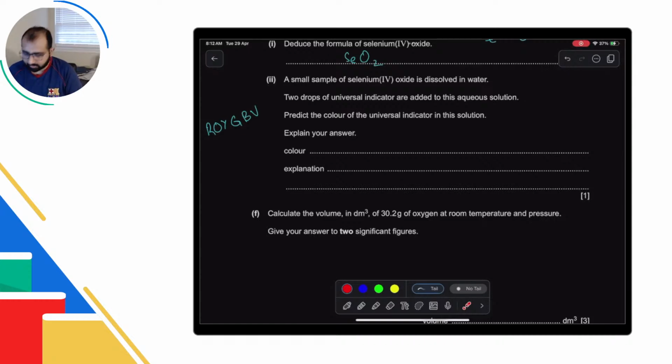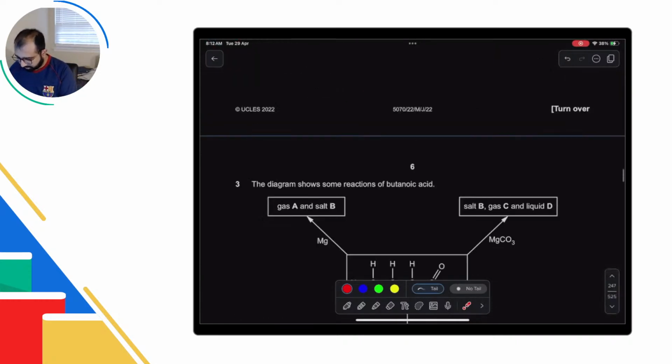Okay, why did you write Vibgyor? Isn't it in the waves? Well, Vibgyor is the color of universal indicator, so it is in physics as well as chemistry. Okay, all right, that is it.